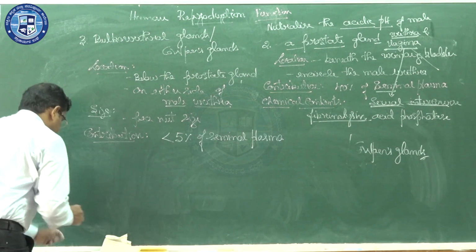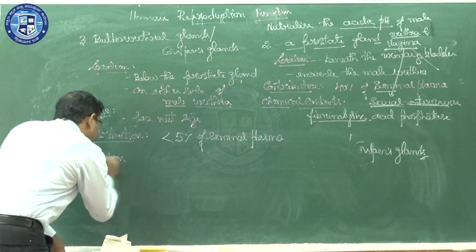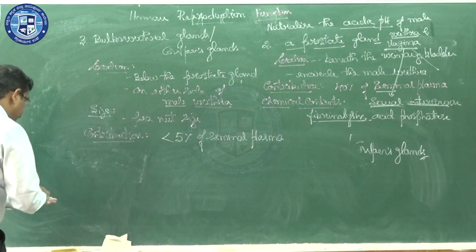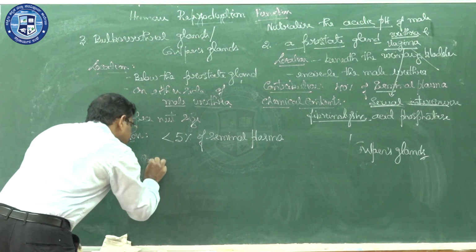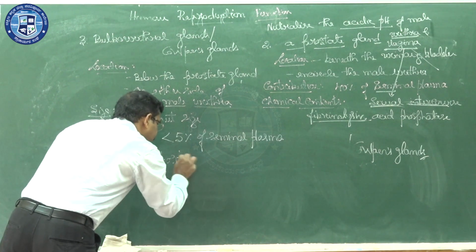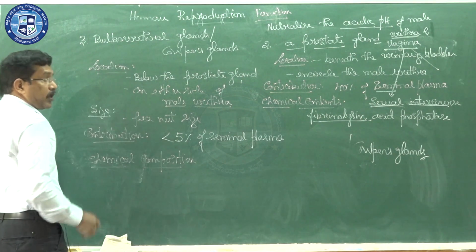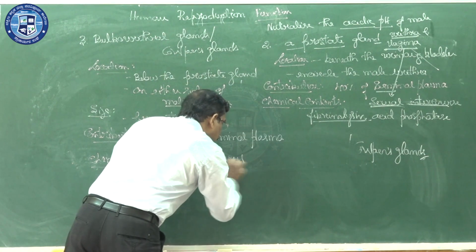Then what is the function? Before that, let me take the chemical content. Chemical composition of the secretion of the bulbourethral gland: it contains mainly mucus, a glycoproteinaceous compound.